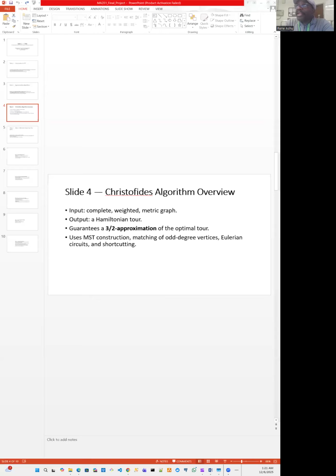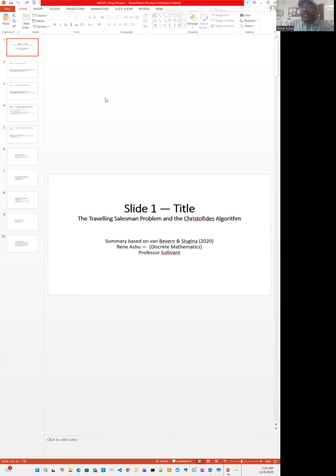And while that is being done, my name is Renee, and I want to be talking about the traveling salesman problem. I am a student at NC State, and this is an interesting thing that I want to talk about. So my conversation today is based off an article that was written in 2020 by Rene van Bevern and Slogina. These were probably Soviet mathematicians.